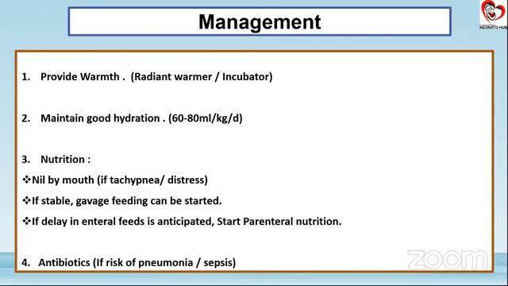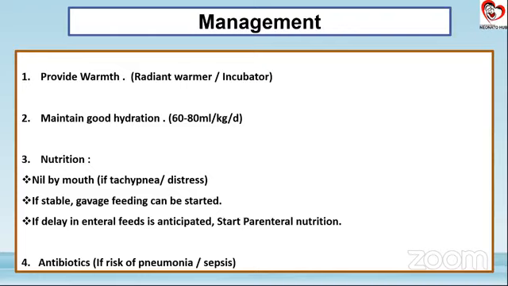So in nutrition, yes, the baby is in distress, so we would like to keep the baby nil by mouth. As I said, before the first X-ray is taken, we'll be putting a nasogastric tube, and let the baby start the gavage feeds if possible, once the baby is stabilized. If not, and if the baby is very very preemie, then at least once the hemodynamic stability is achieved, we do start with trophic feeds for the child.